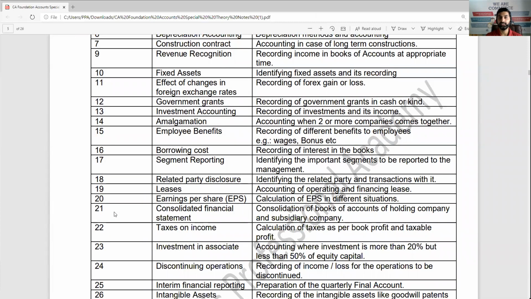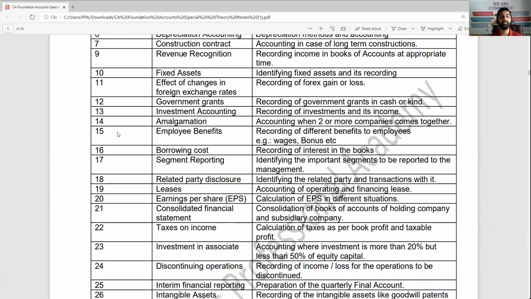AS12, government grants, helps to understand how to record the government grant. Maybe sometimes you receive an asset free of cost, or maybe some contribution is made by the government for that asset, or some revenue grants are also received. AS12. AS13, investment accounting: the accounting standard will help you to record your investments in shares, debentures, its dividend, bonus shares, interest, everything. AS14, amalgamation of companies: when one company gets amalgamated with another company or one company acquires the other company, how to record.